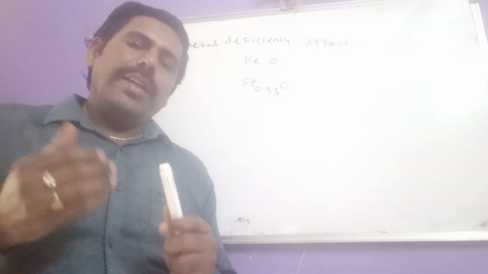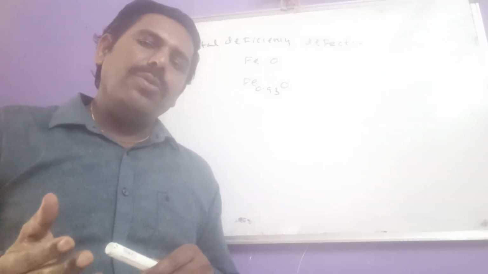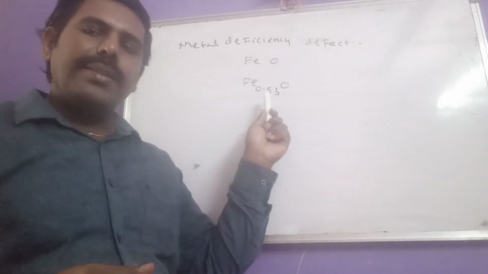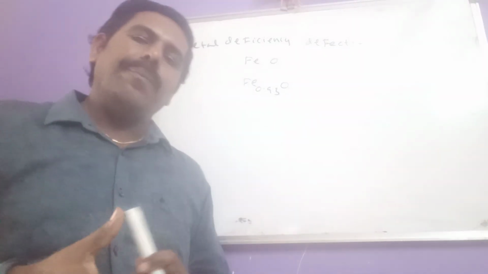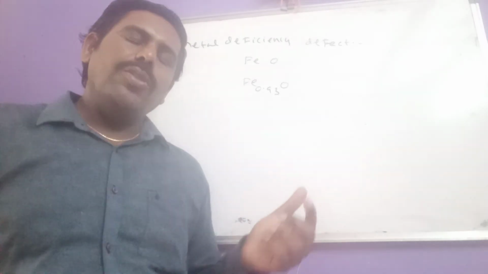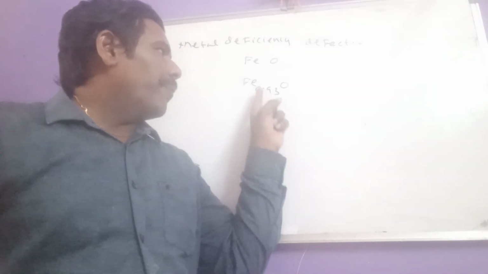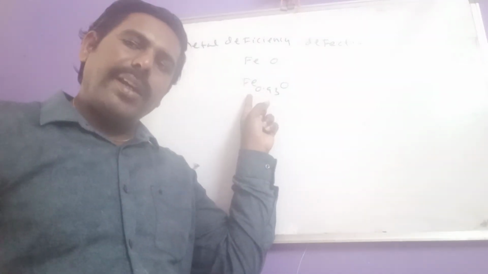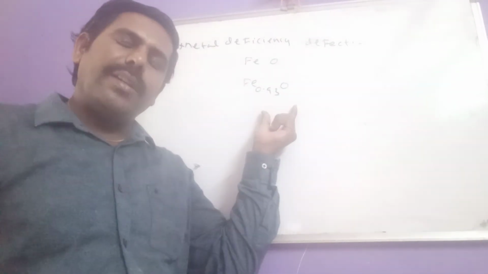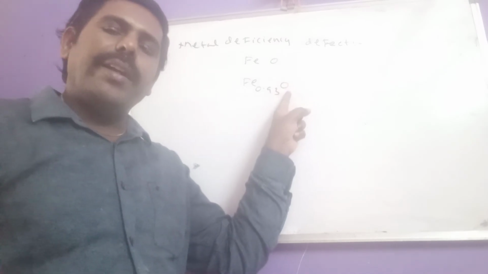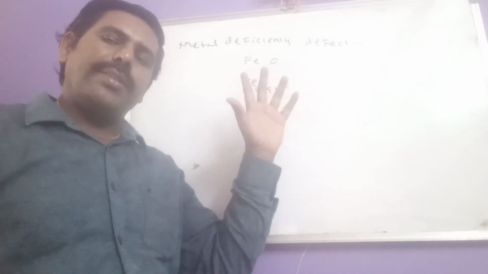Now the number of Fe^2+ and Fe^3+ ions present in this non-stoichiometric compound, they give the question like that. So how do we determine the number of Fe^2+ and Fe^3+ ions present? How much have they given? 100 O^2- ions.